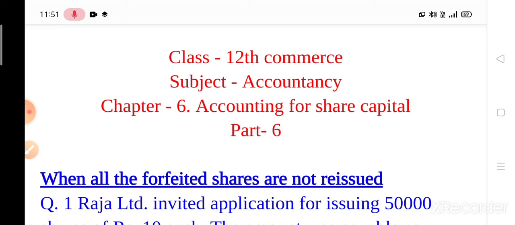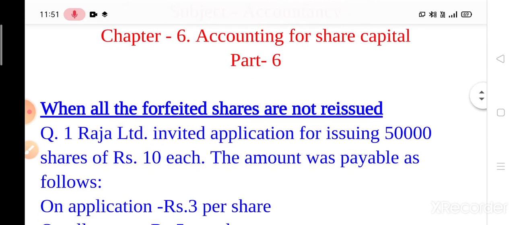This is the last part of this chapter. In this part, we will discuss when all the forfeited shares are not reissued. In the previous part, you have already done forfeited shares and reissuing all the forfeited shares.